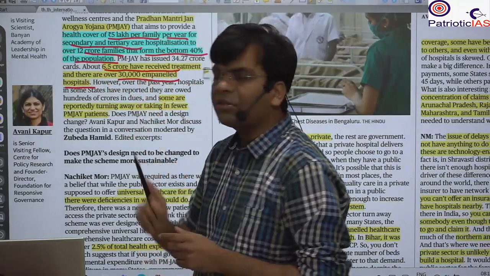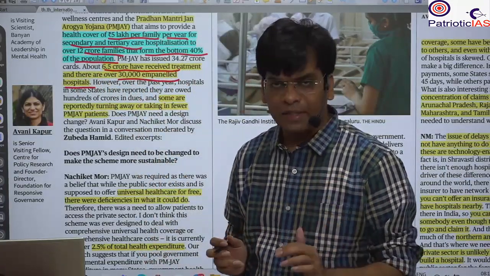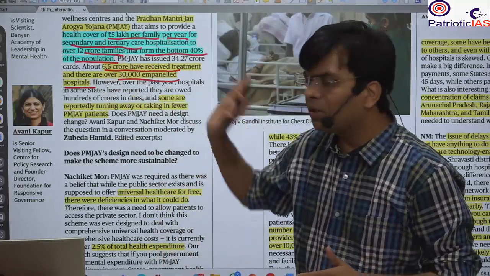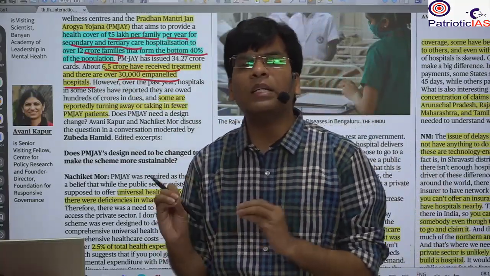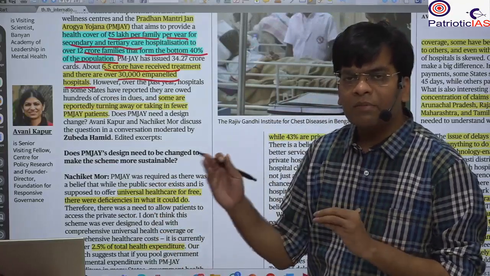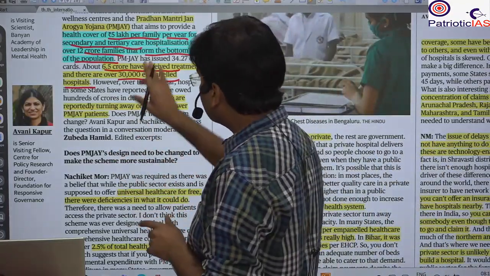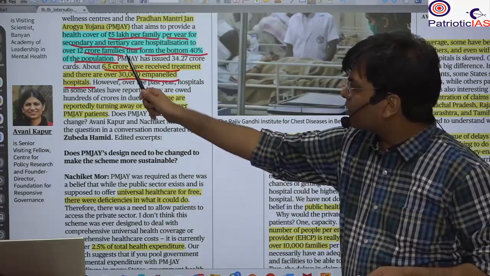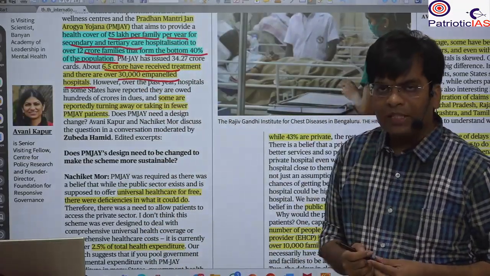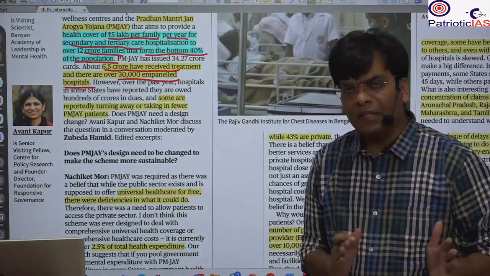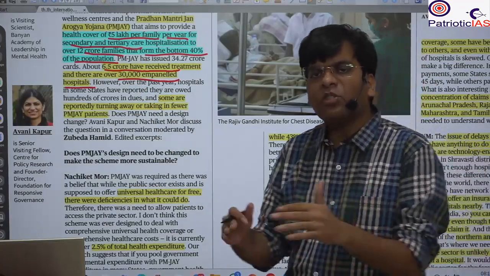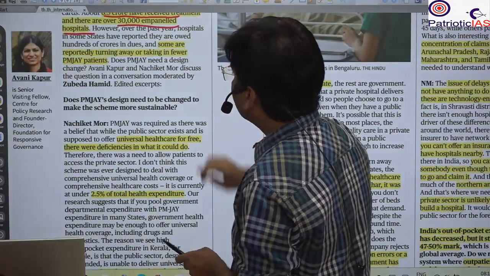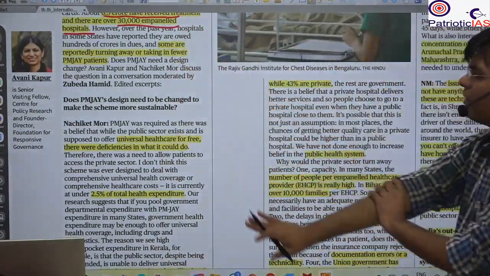And it is for secondary and tertiary care, not for primary care. Generally, for a normal fever or the normal thing, you will not get it. However, we already have other provisions; schemes are already there for primary health care. But yes, this scheme is for secondary and tertiary hospitalization. You need to be an inpatient, not an outpatient. Inpatient means you are hospitalized. So you should know all this about the core of this scheme.